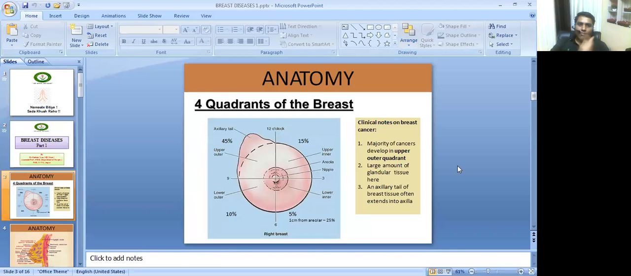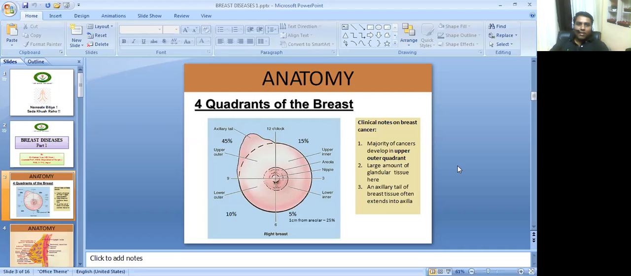Now, speaking about the gross anatomy, the breast is externally divided into 4 quadrants. These quadrants are upper inner quadrant, upper outer quadrant, lower outer quadrant and lower inner quadrant. So these are the 4 quadrants in which the breast is divided.